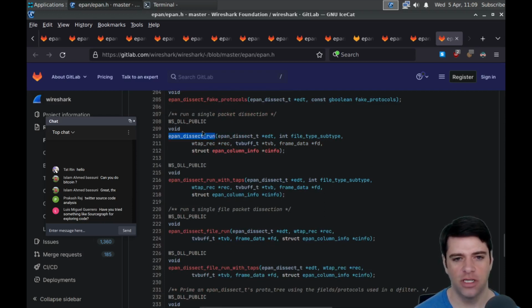We can also run a single packet dissection, and we give it an epan_dissect_t, EDT, file type, subtype, some wiretap stuff, presumably a tvbuff, some frame data, and column info. And column info is probably an out parameter, unless the first thing is the out parameter. In some code bases the out parameter goes at the beginning.